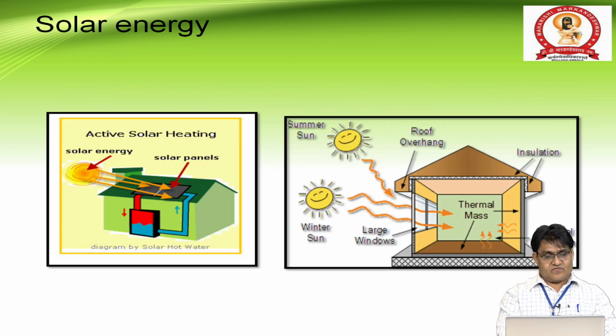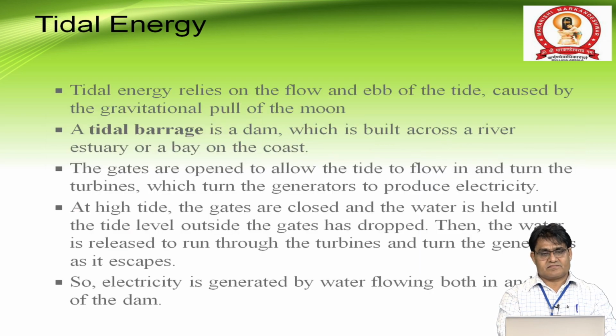These are two figures of the active solar system. Here, solar energy is coming onto the solar panel, which is used for solar water heating. The second one is the room cooling system.